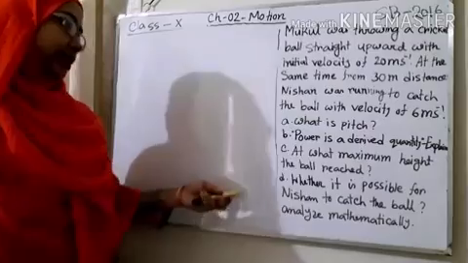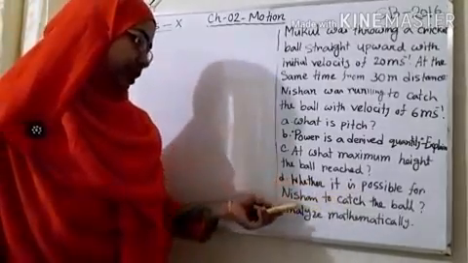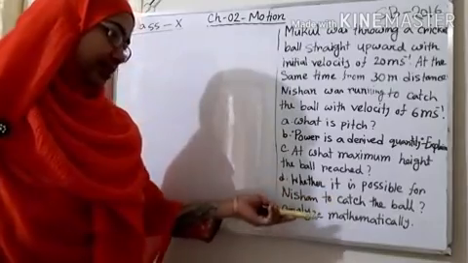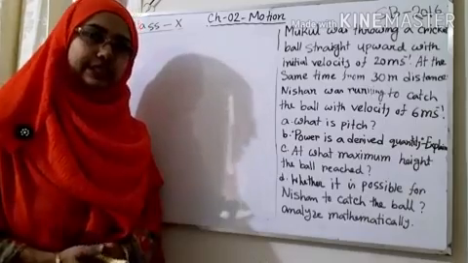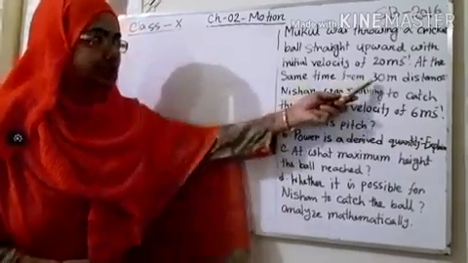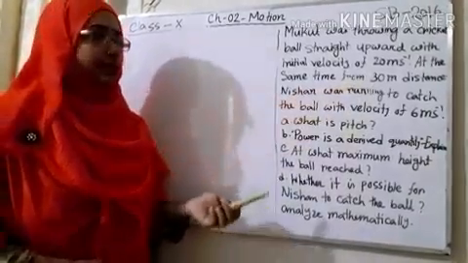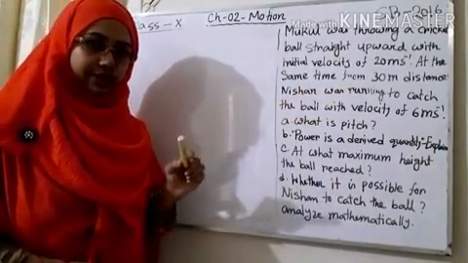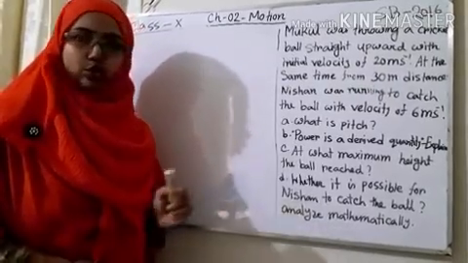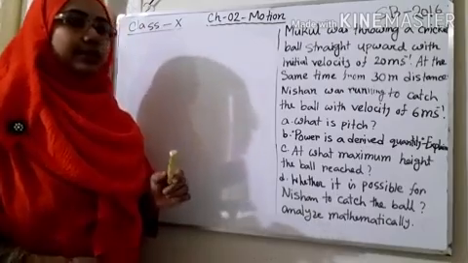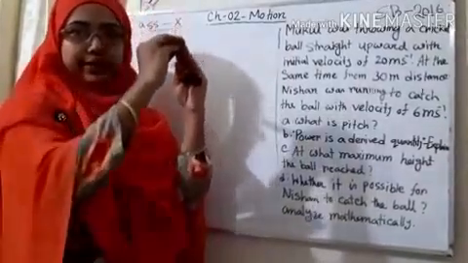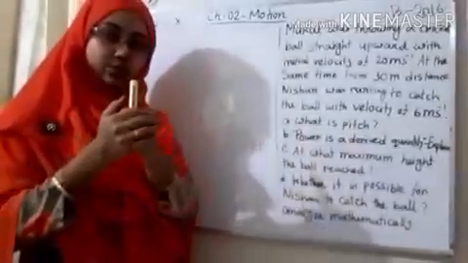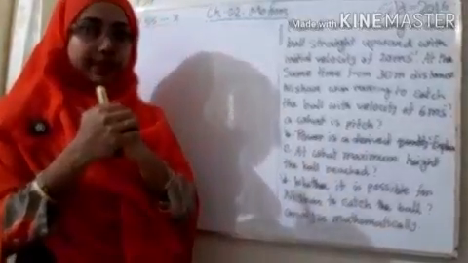In the B marks question, it is asked whether it is possible for Nishan to catch the ball. Analyze the statement mathematically. So is Nishan able to catch the ball or not? Nishan is at 30 meter distance from the position, so we can find out the distance covered by Nishan so that we can identify whether the ball is caught by him or not. For that we can think that when the ball is in the air, the height becomes 0 when it returns. At that position the value of g is also negative. In that way we can find out the time period.